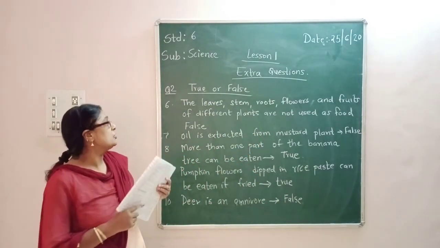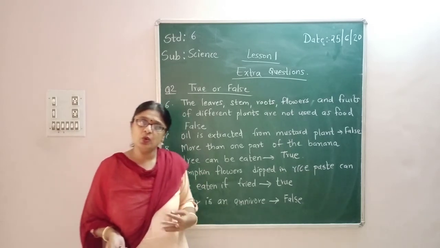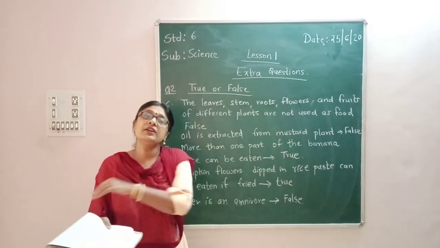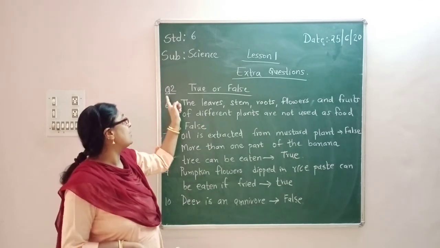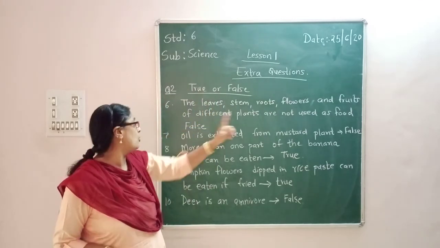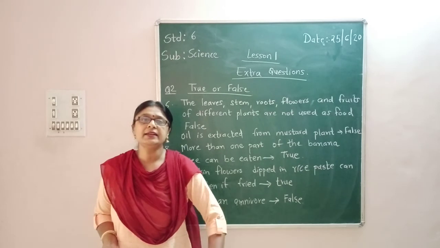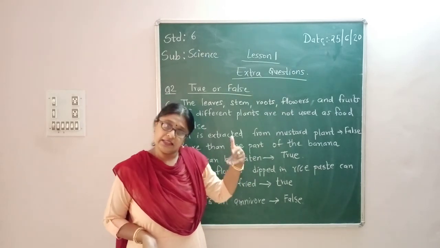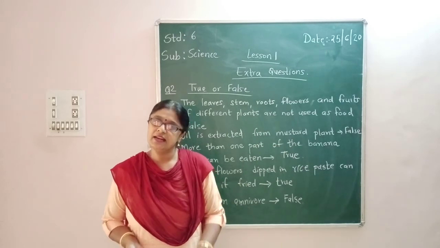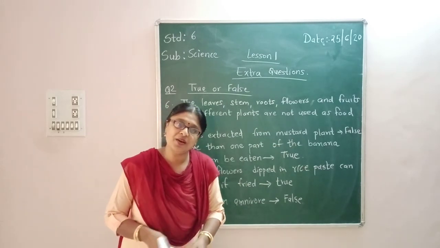Okay, children, so today we have done 10 true or false. Wherever you have written the first question, answer in one word, continue from there with question number 2, true or false, and write down all the 10 true or false. In the next period we will start with the other question, that is answer in brief.